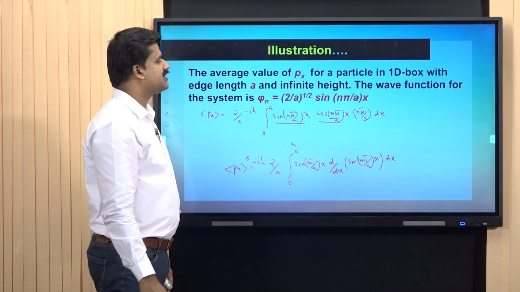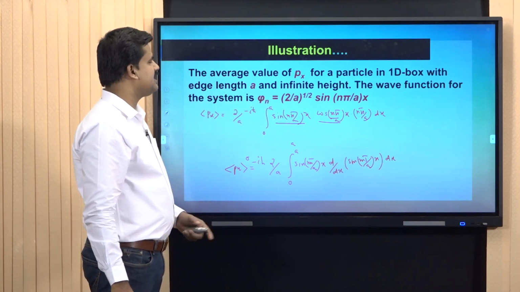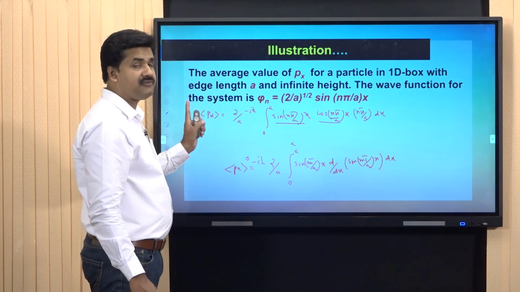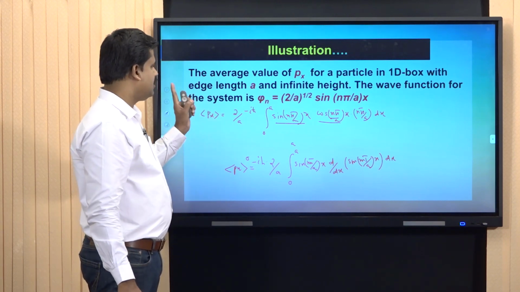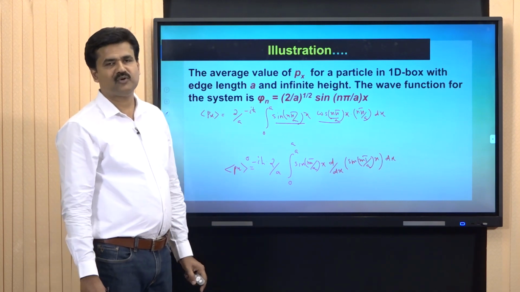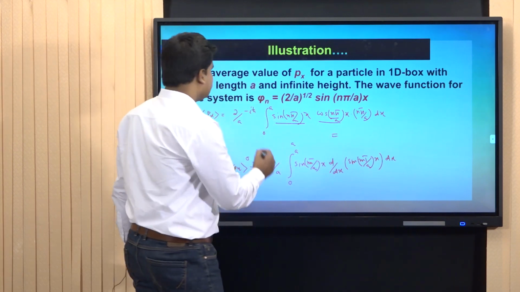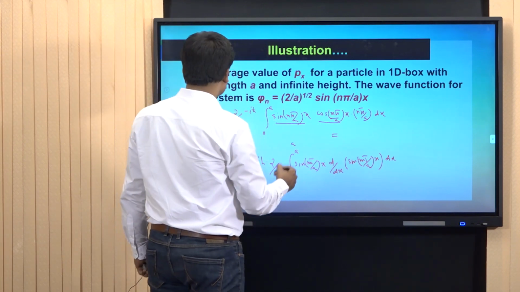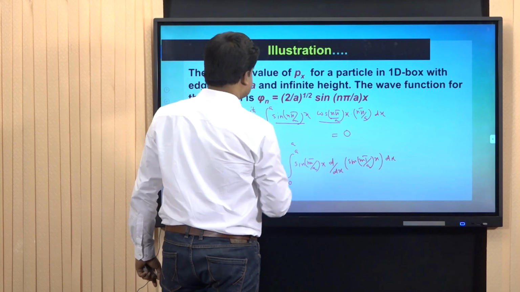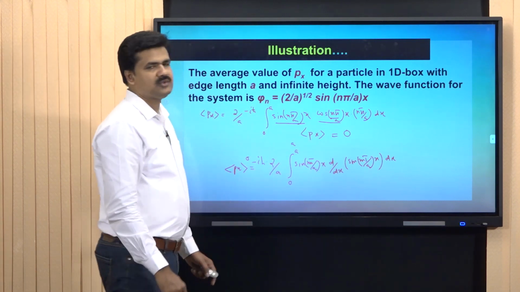On further substitution and taking constants outside the integral sign, we will get the final average value of momentum of a particle in a one-dimensional box. On solving this, you can prove that the average value is equal to 0. That means Px average is equal to 0.